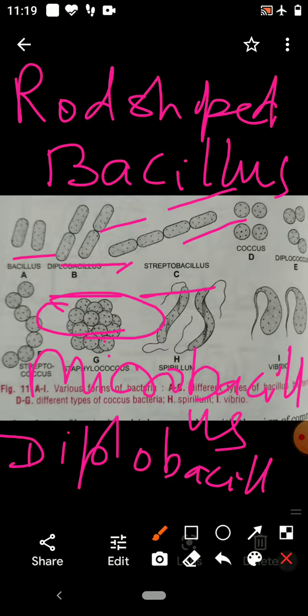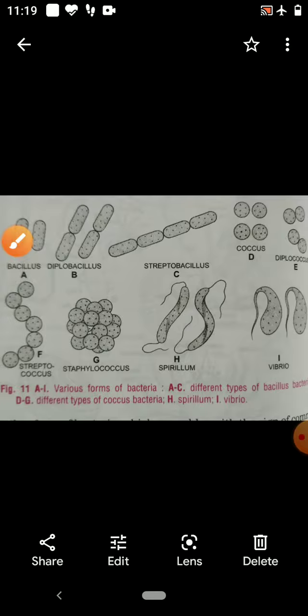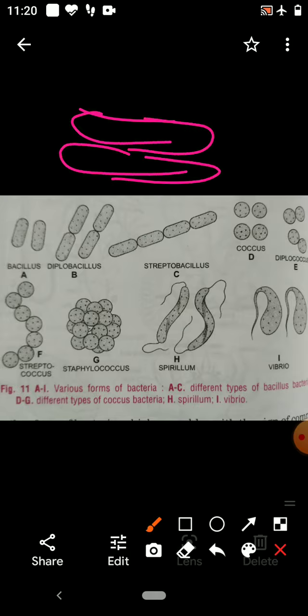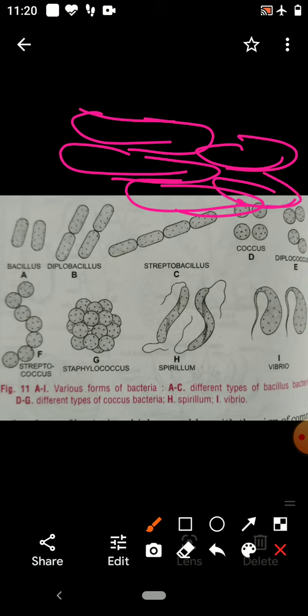If many rod-shaped bacteria come in a group and form an irregular cluster, that is Staphylobacillus.